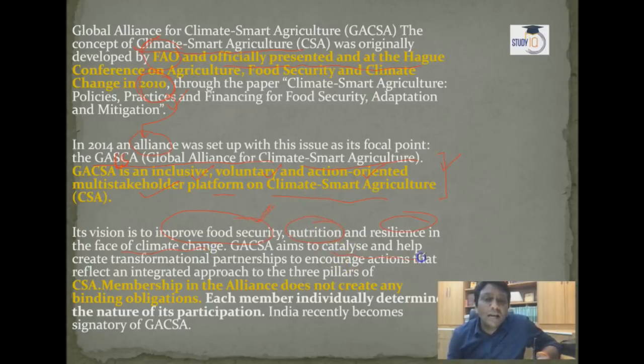GACSA aims to catalyze and help to create transformational partnerships to encourage actions that reflect an integrated approach to the 3 pillars of CSA. Even the membership in the alliance does not create any binding obligation. As I told you, it is totally voluntary. India recently became a signatory of GACSA.